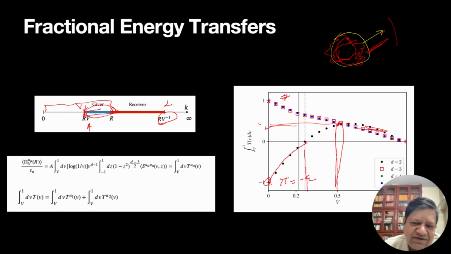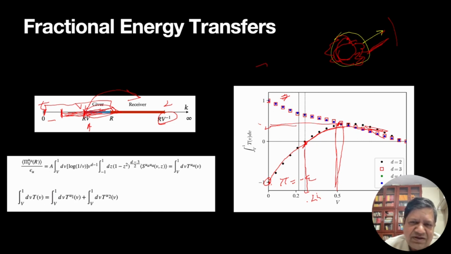And these, I forget, are around 0.225, something like that. Here it becomes 0, and from this point onward, energy is positive. So in 2D, if I look at all the modes, I get negative transfer, up to here negative. But if I consider these modes from 0.2 onward, then I get a forward transfer. So if I just focus on all the modes in this sphere, 0.25 and onward.